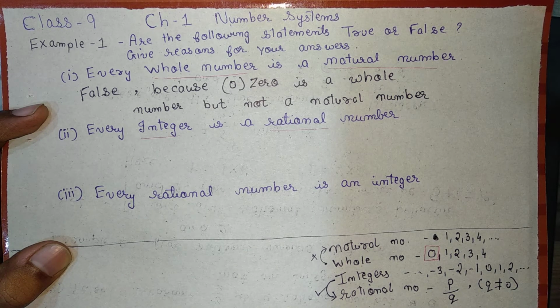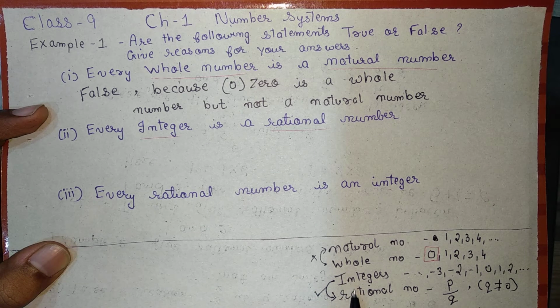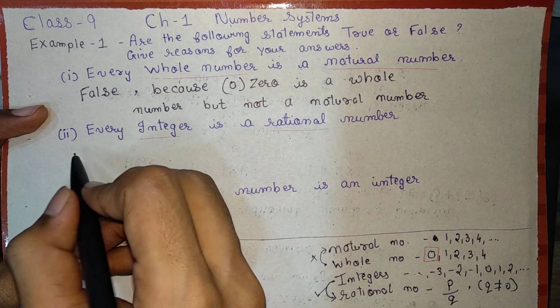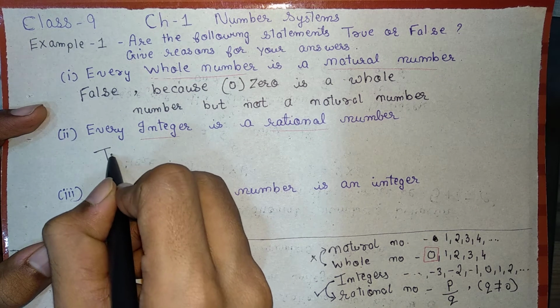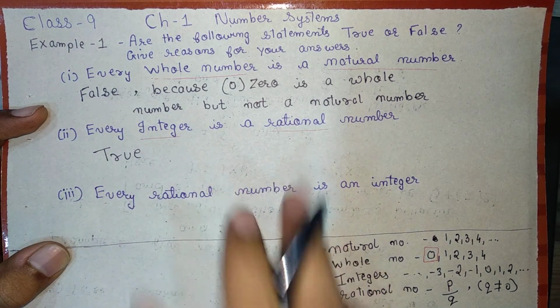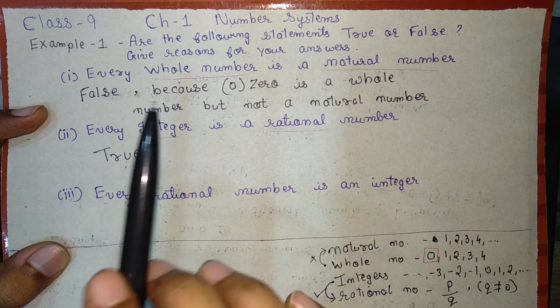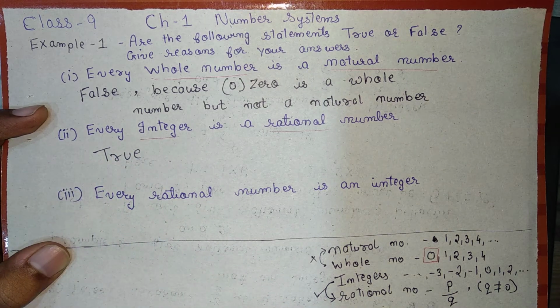Why is it allowed? For that you have to watch the introduction part, and if you have watched it, you might know why each and every integer is a rational number. So this statement stands true, that all integers are rational numbers, whether they are negative, 0, or positive. So statement number two is absolutely correct.